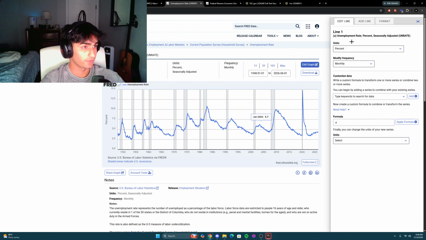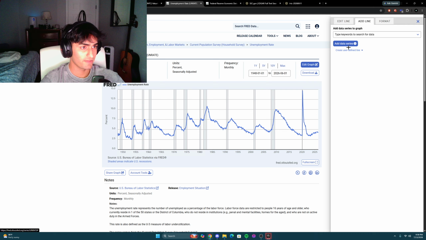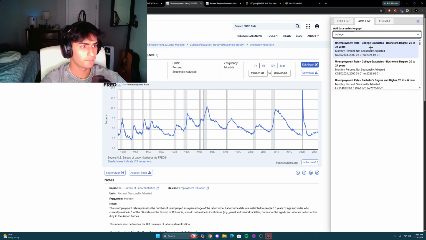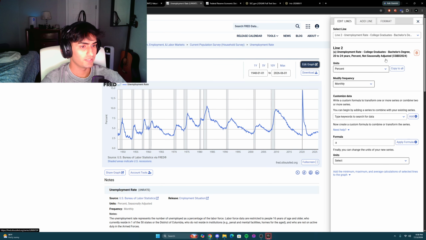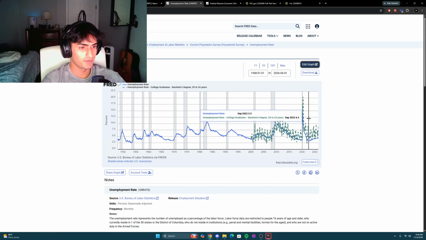And you can obviously go to edit graph. This is what I really like about this. You can go to edit graph, add line. Let's look at college students. There should be one for that. There you go. Unemployment rate for college graduates. Now it looks like for a bachelor's degree, 24 years old. That's serious data.